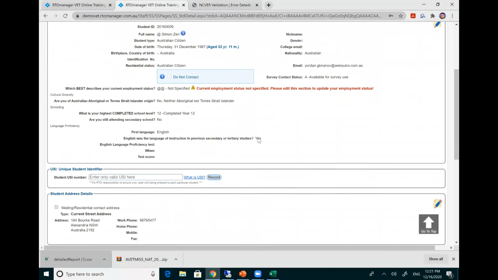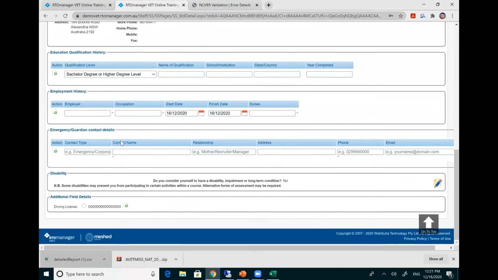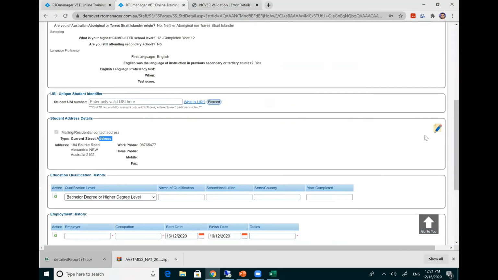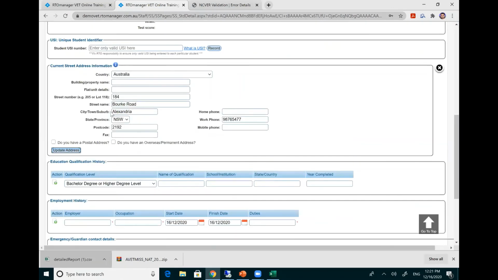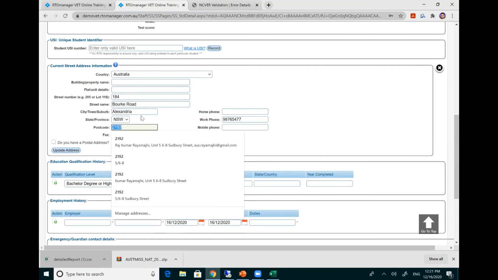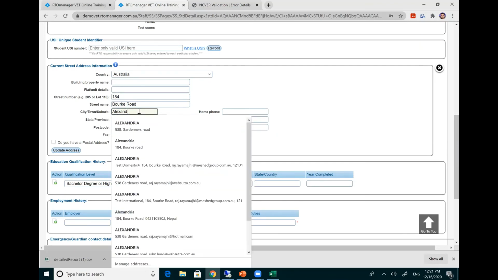so this is what you have to do. So that particular address is related to a student address here. So you need to edit here. And then this is the suburb, you need to fix the postcode. Okay. So normally for Alexandria,